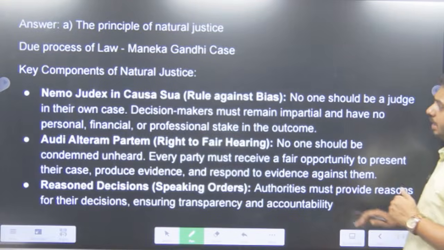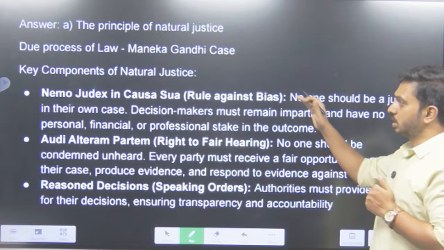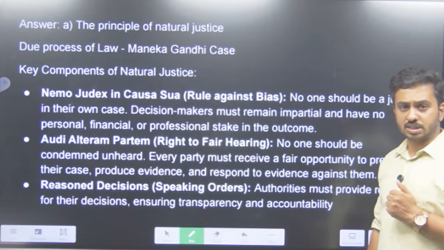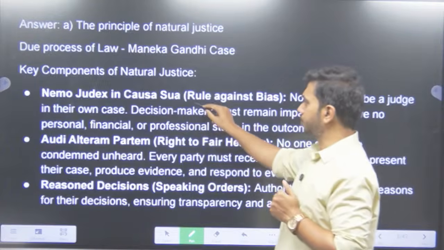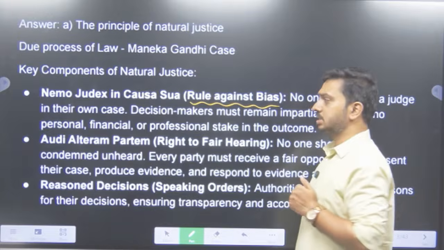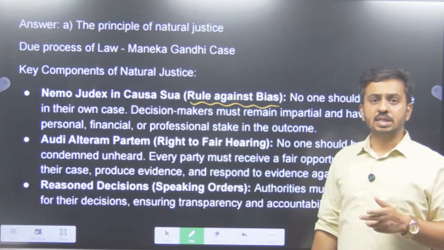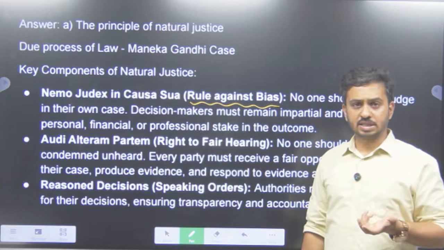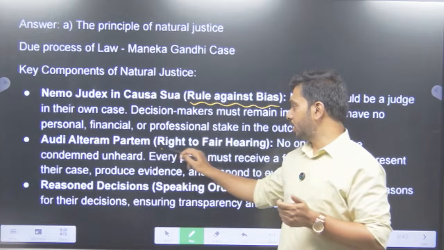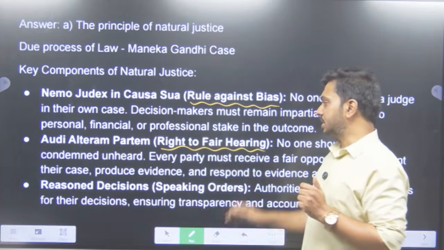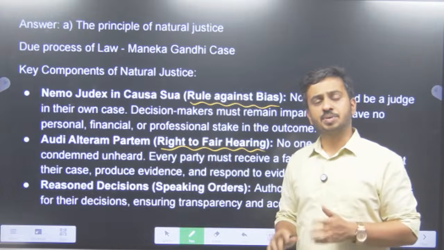Now, in this slide, I've also written down what the components of natural justice actually mean. It has three components. One, rule against bias. That means you cannot be a judge in your own case. Second one, right to fair hearing. That means no party is to be condemned unheard.